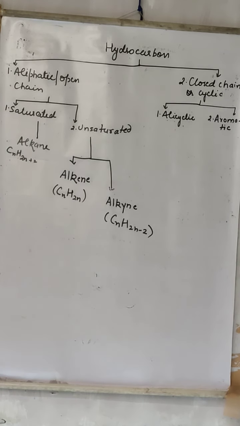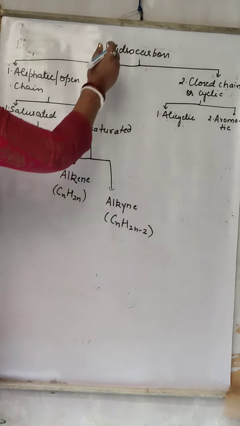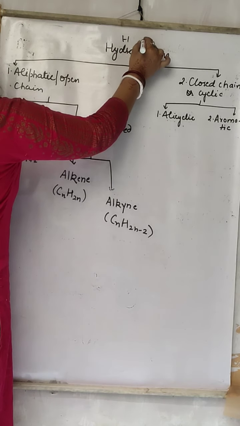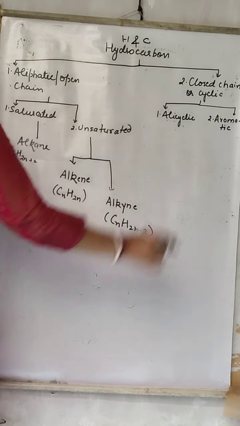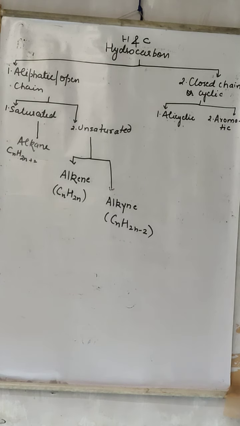Now we are going to start the hydrocarbons, types of hydrocarbons. Firstly, what are hydrocarbons? Hydro means H, carbon means C. Hydrocarbons are those that contain hydrogen and carbon in them. Hydrocarbons are of two types.